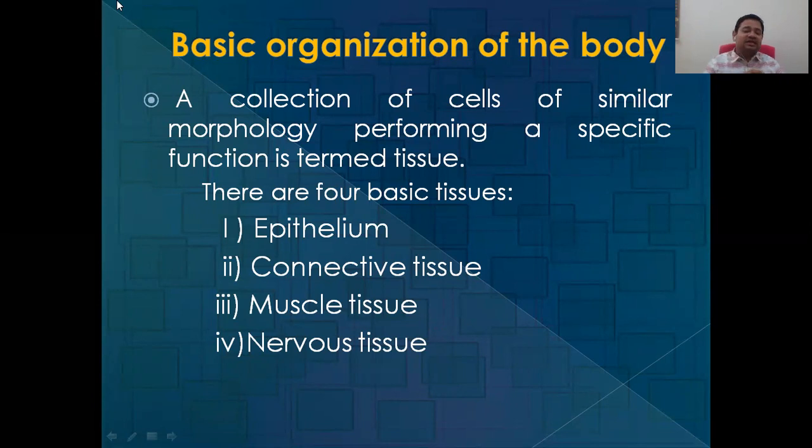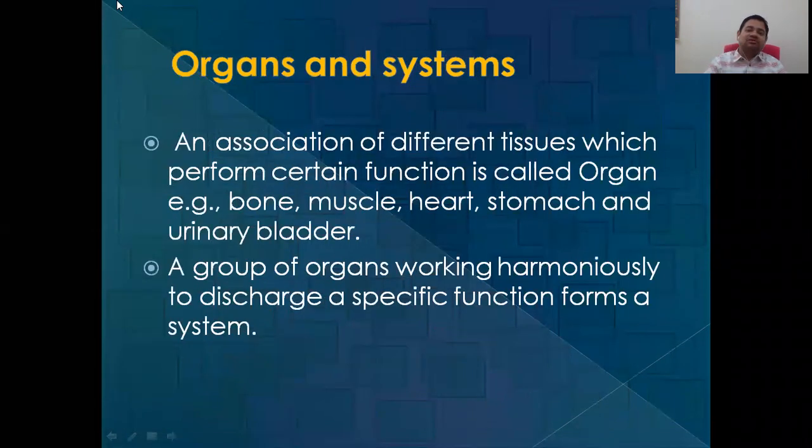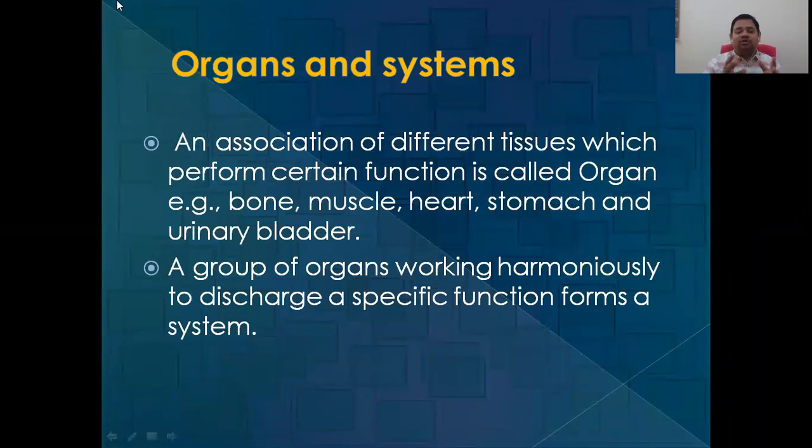And there are four basic types: epithelium, connective, muscular, and nervous tissues. We'll talk about them in some other part of the lecture when we discuss histology. Then comes the organ. A group of tissues performing a similar function is called an organ. The association of different tissues will perform certain functions for the organ, like bone, muscle, heart. And then a group of organs which are working harmoniously to discharge a specific function is called a system, like the cardiac system.